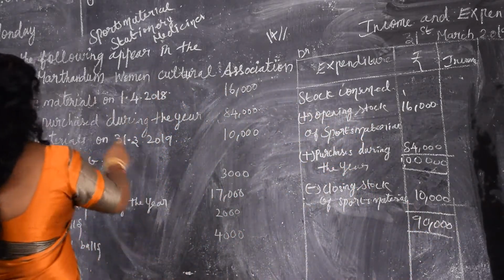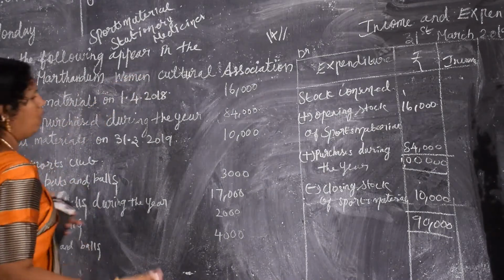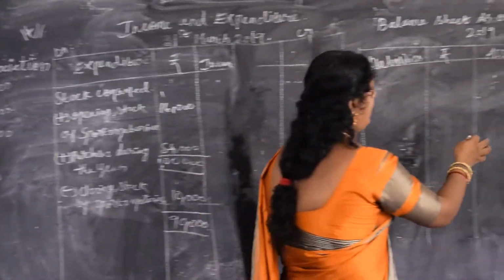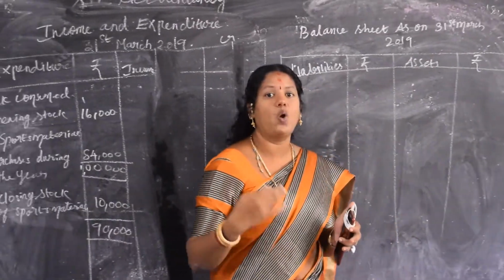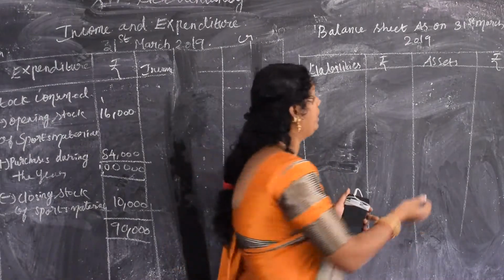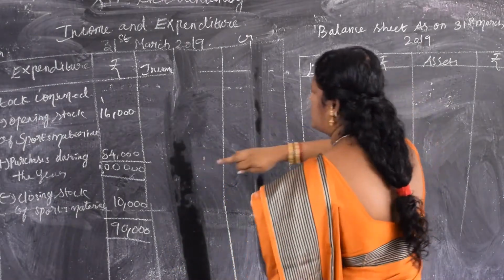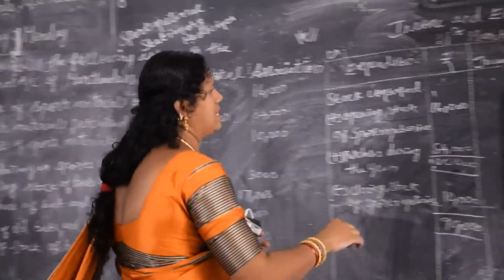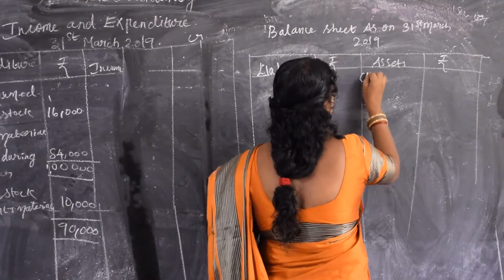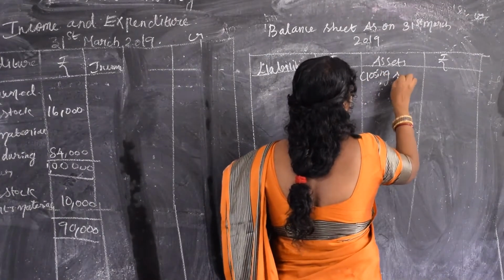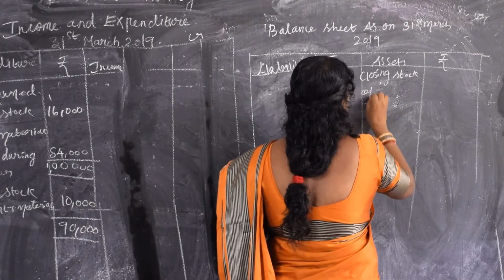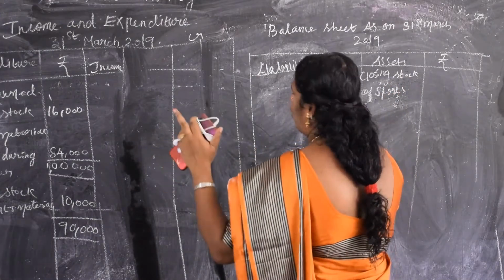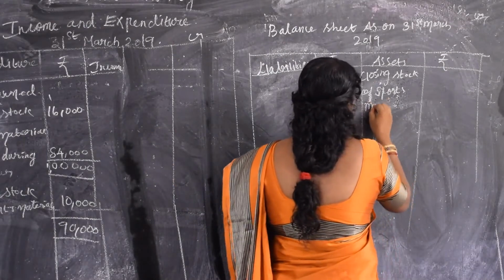Listen. They have asked how these items appear in the final accounts. Final accounts means we have to prepare the balance sheet. Yes, in the balance sheet, there are liabilities and assets. In the assets, we will write the closing stock. Have you noted? Yes, closing stock will come on the asset side. So, what is the closing stock? Write just closing stock of sports materials. You should not write anything about purchases or opening stock and all. Sports materials.